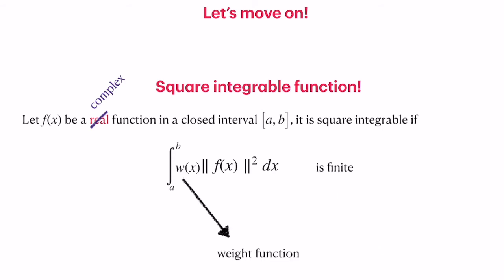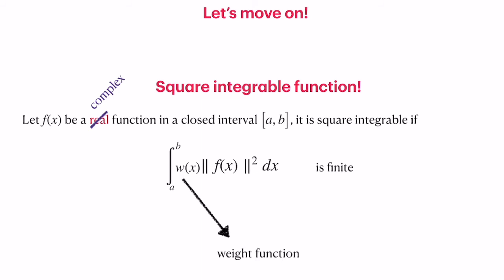In addition to simply defining it that way, we can add a weight function. We include a weight function w of x, which is a finite positive definite function, and the integral multiplied with the mod f square should be finite over the interval a to b.